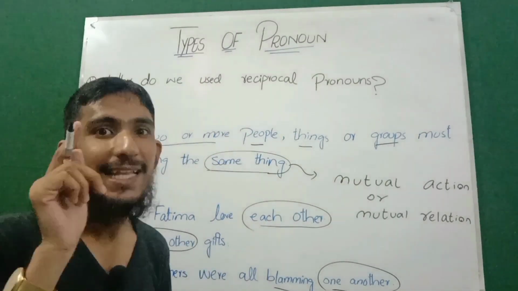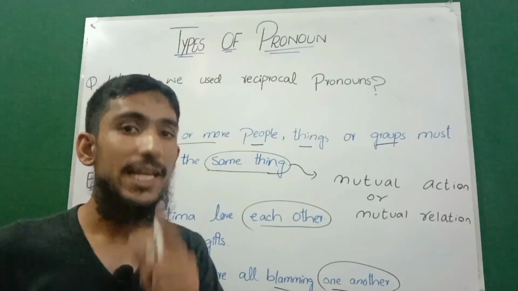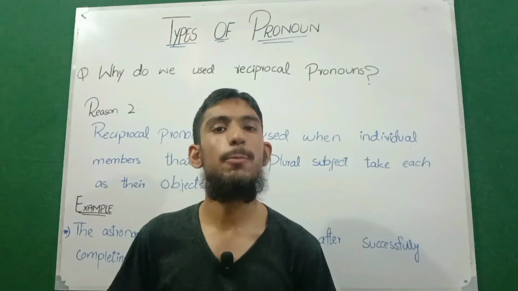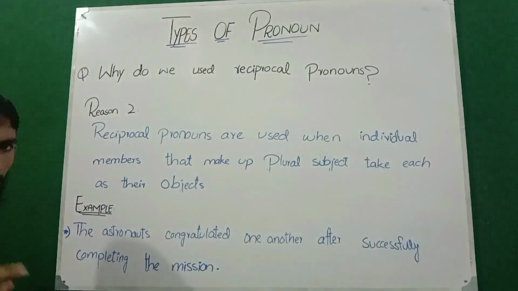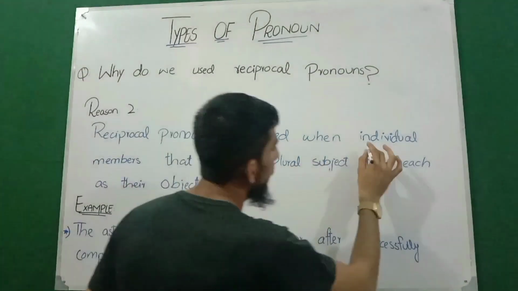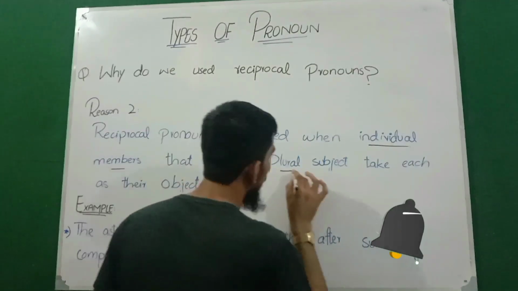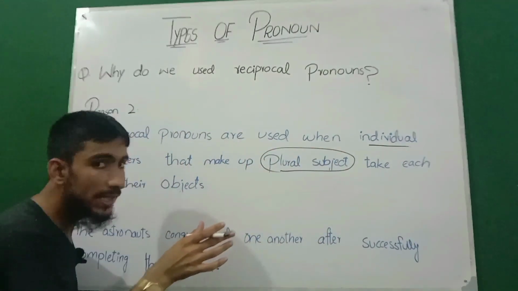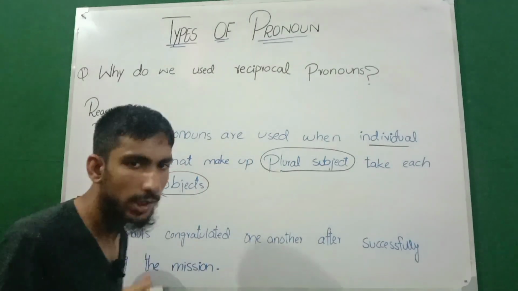Now we will discuss the second reason why we use reciprocal pronouns in English grammar. Look at the second reason that has been written by the native writers in their book: reciprocal pronouns are used when the individual members that make up the plural subject take each other as their object. Then we will use a reciprocal pronoun.